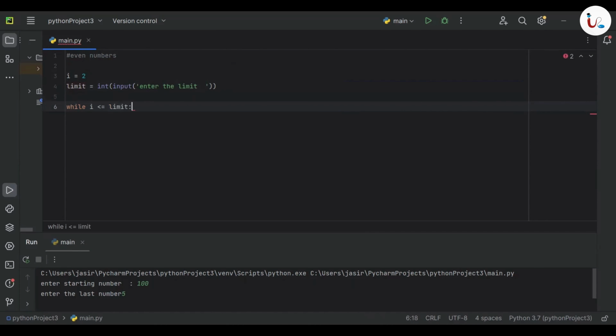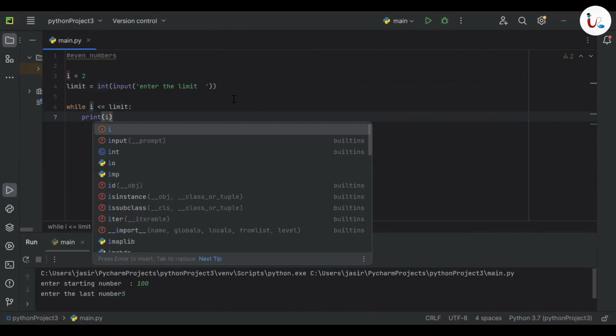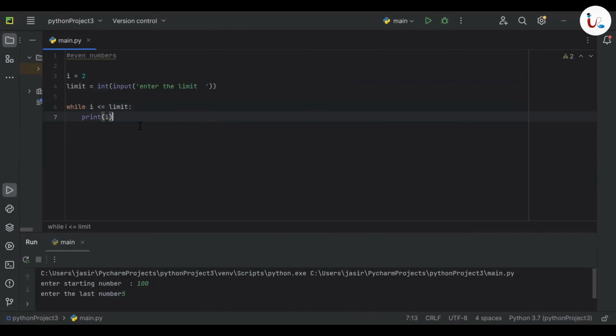As long as it is less than or equal to limit, I'm going to print i, right? So here, printing i means it is going to print the number 2 because the value of i is 2. So here you can see it's an even number, which means after printing 2, you want to print the number 4, right?